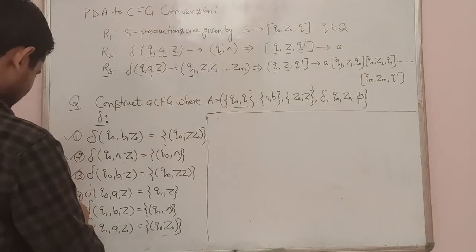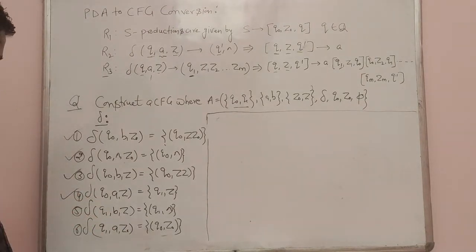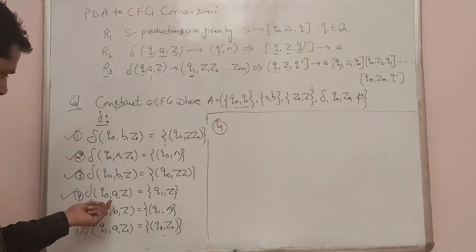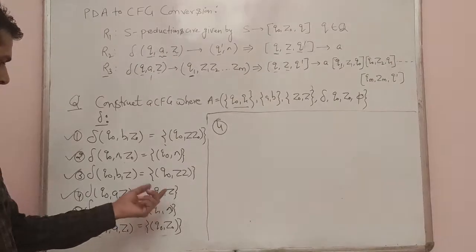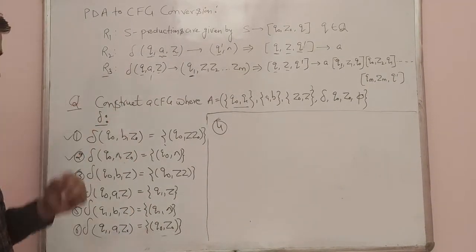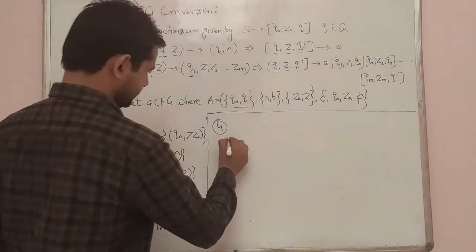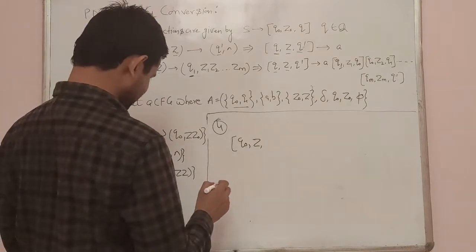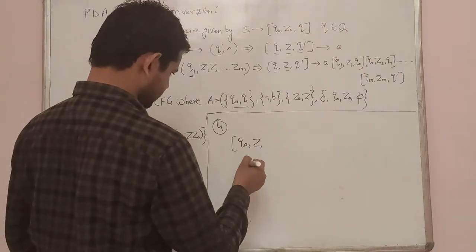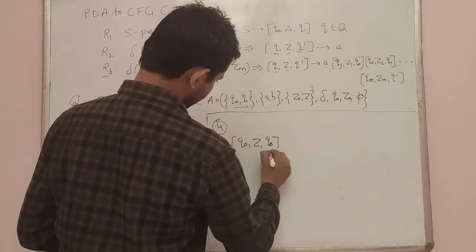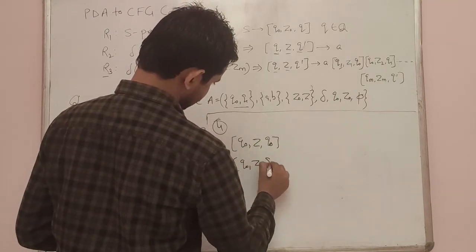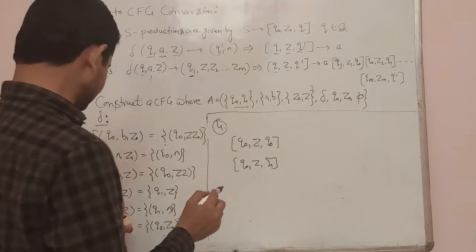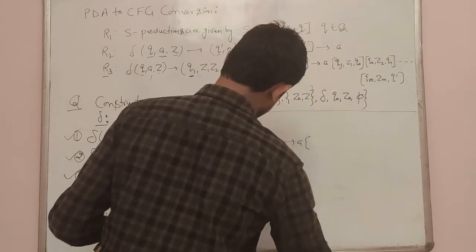Now we will start to write the prediction for the fourth rule. So again see this one. So q naught a z naught equal to q1 z. In that case we will apply R3 for that. So first we will write q naught z, it is fixed. Then q dash. So in that case for q dash we have q naught, and it is q naught z and q1. Then we have a tends to a.